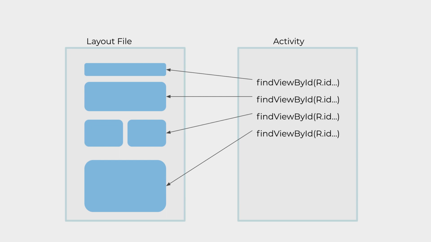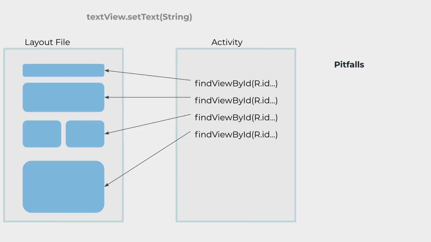So in order for you to be able to traverse or to be able to go and get, for instance, a view or in this case, a widget, could be a button, a text, or an image or so forth, in your code, in your activity, you would have to use functions such as find view by ID, right? So what you are doing when you say find view by ID is that you're traversing this tree that is created containing all of these widgets in the background, which, as you imagine, takes time and it's expensive in a sense that it takes a lot of memory, a lot of computing power.